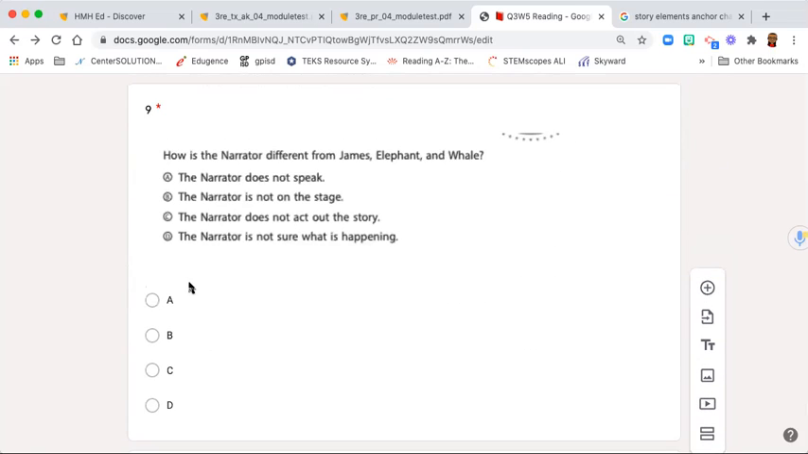Number 9. How is the narrator different from James, elephant, and whale? A. The narrator does not speak. B. The narrator is not on the stage. C. The narrator does not act out the story. D. The narrator is not sure what is happening.